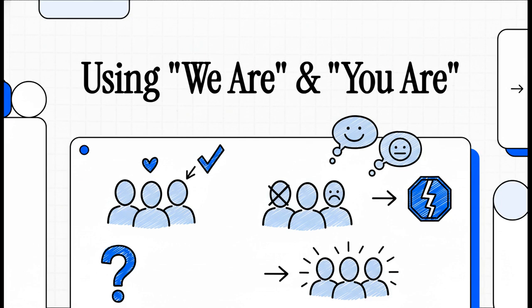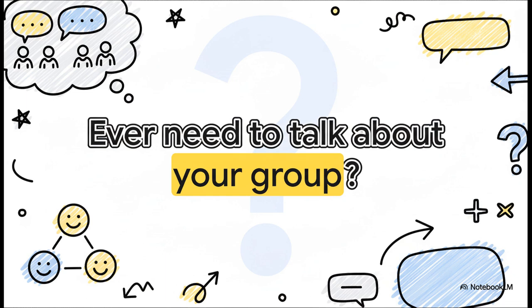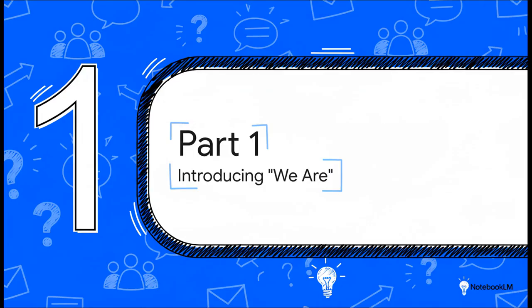Let's dive right in. You know, whether you're making plans or just telling a story, you're constantly talking about groups of people. And this one little grammar rule, well, it's the key to making sure you're getting it right every single time. All right, first up, let's talk about how to speak about a group that includes you. This is where the pronoun we comes into play.